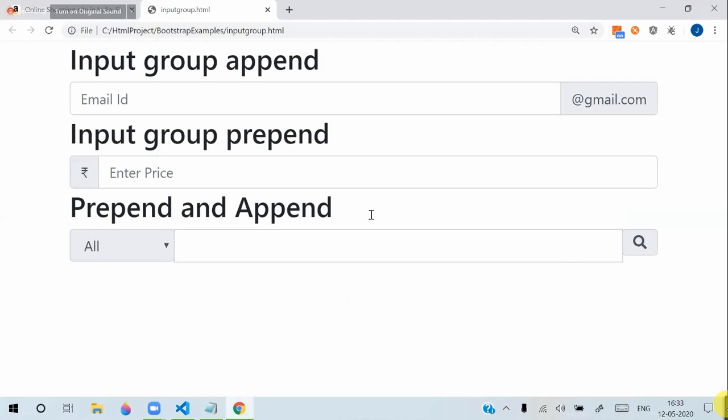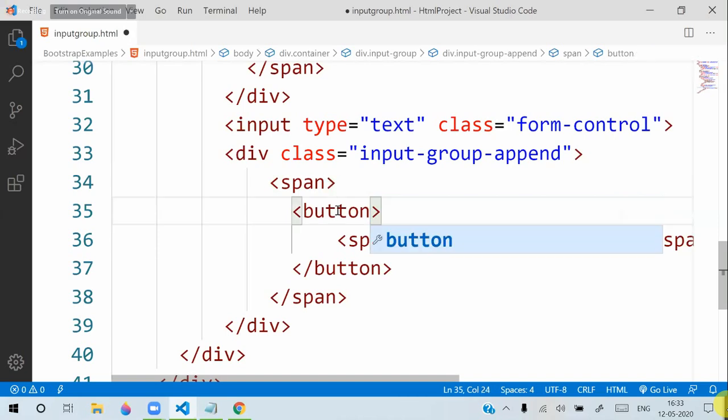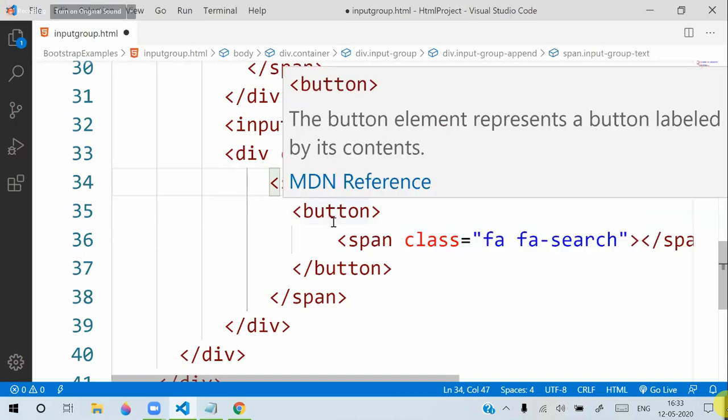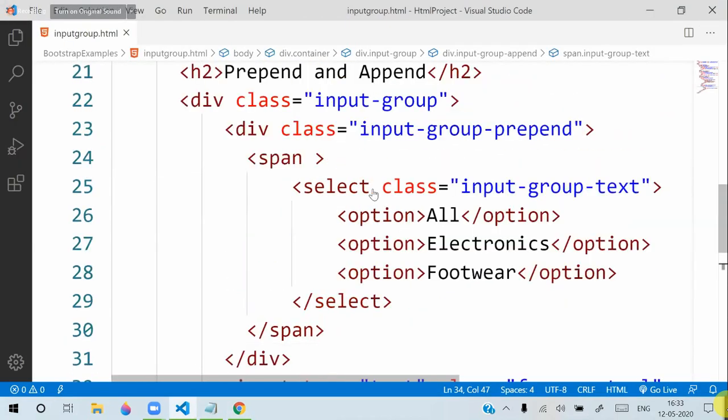So what you have to do is keep this inside the span, and keep these controls inside the span.